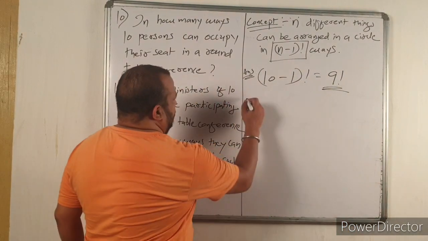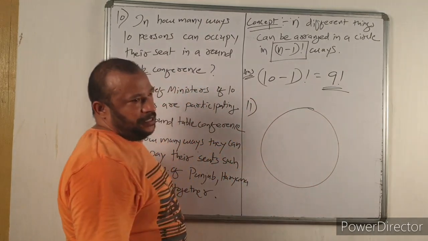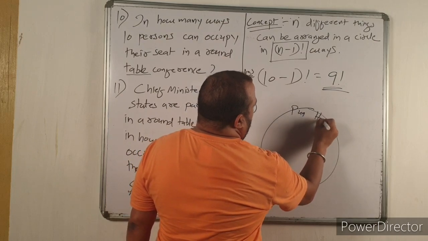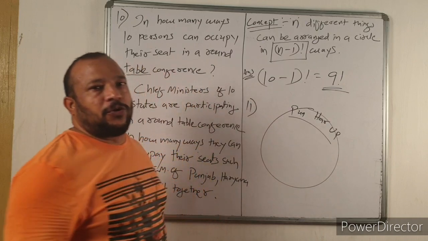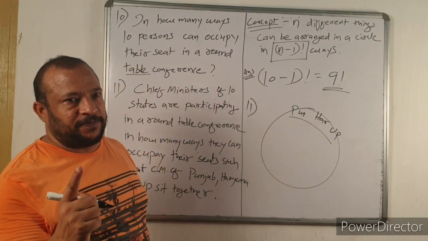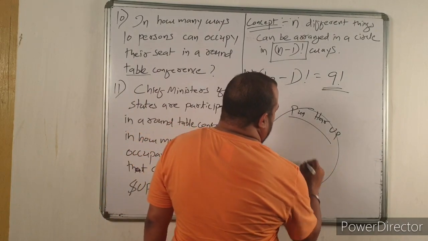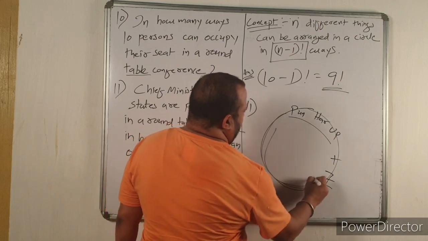Now here they are in a round table conference, so you have to lock Punjab, Haryana and UP and consider them as one. Remaining there are 7 chief ministers.